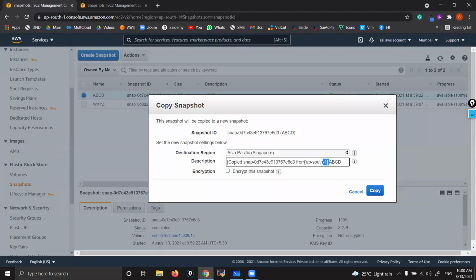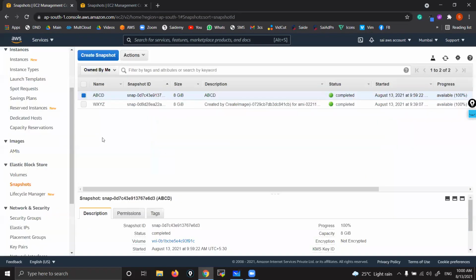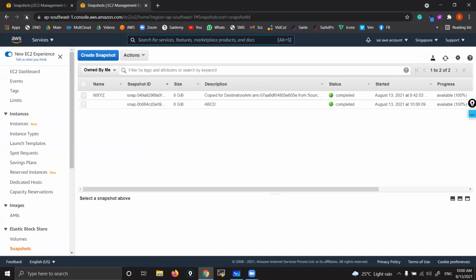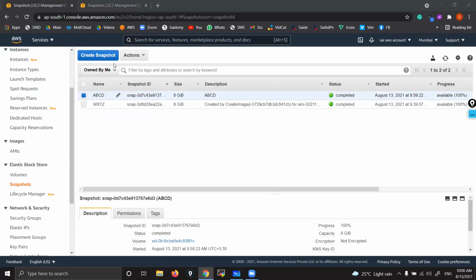I would like to give the same ABCD description. Copy. Close. Now go and verify. Hit refresh. You can see the snapshot got copied, and here you see the same name, ABCD, right?